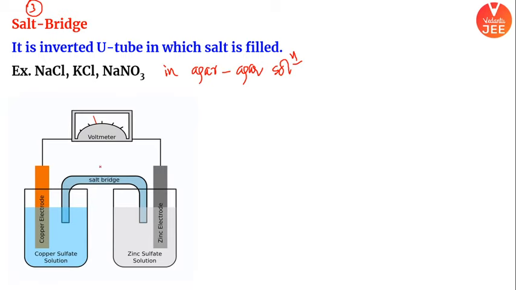You can see this is called a salt bridge, and at the very end you put cotton plugs so that the paste will not come out of that particular salt bridge, ठीक है, or from the particular setup. It is an inverted U tube. ये inverted U tube है जिसमें आप salt डालते हो, and you make sure it is in a form of a thick, viscous paste, so that it doesn't flow out because you have to put it against the gravity, right? आप चाहते हो कि ये अंदर ही रहे, gravity से बाहर ना आ जाए. So you make sure the liquid you are using is agar solution. I hope it is clear. ठीक है, अब मैं इसका logic समझाऊंगा, so stay connected.